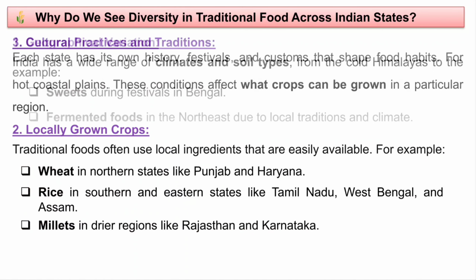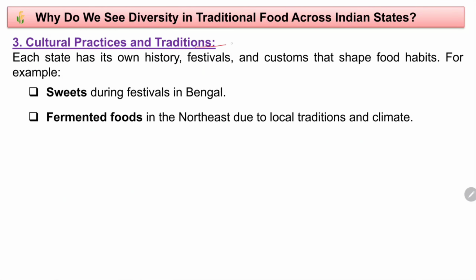We have other reasons also. The third reason is cultural practice and tradition. Each state has its own history, festivals, customs that shape food habits. For example, sweets during festivals in Bengal, not only in Bengal, in other places also, isn't it? And fermented foods in the northeast due to the local tradition and climate. In the northeast they basically use fermented foods, like fermented fish, fermented bamboo shoots. So many things are there which they ferment and eat, and it is very tasty as well. I have also tasted. So these are because of the cultural practice in the particular state.